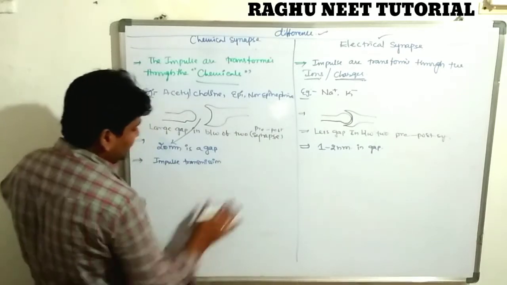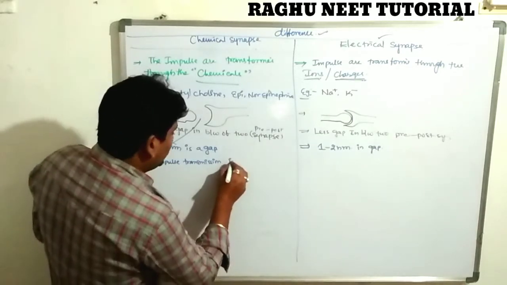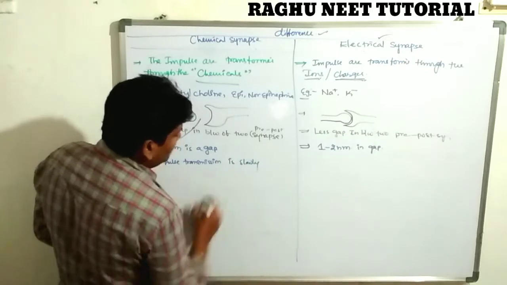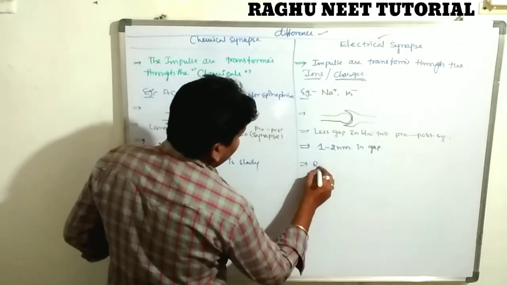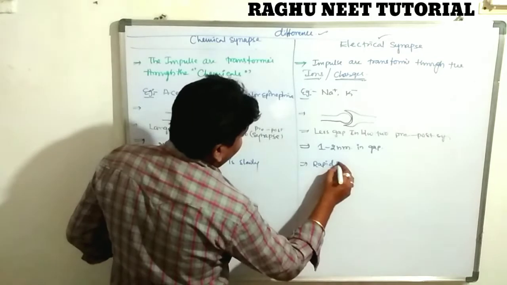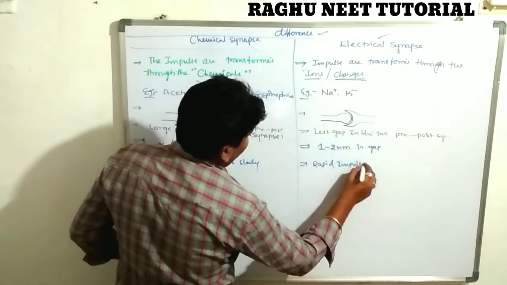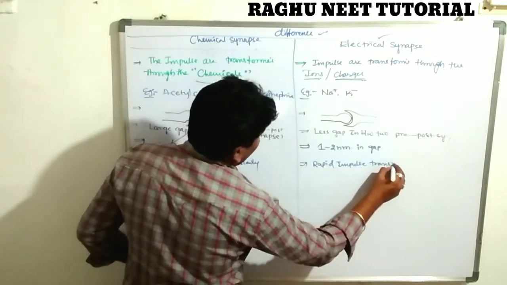The electrical synapse has rapid impulse transmission.